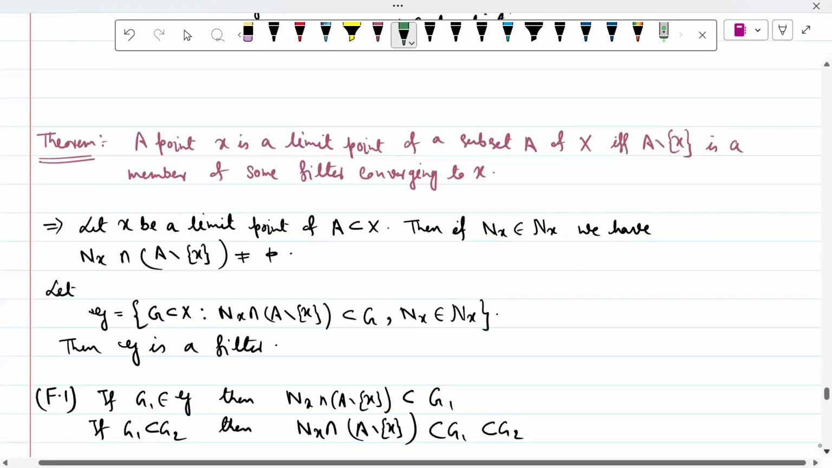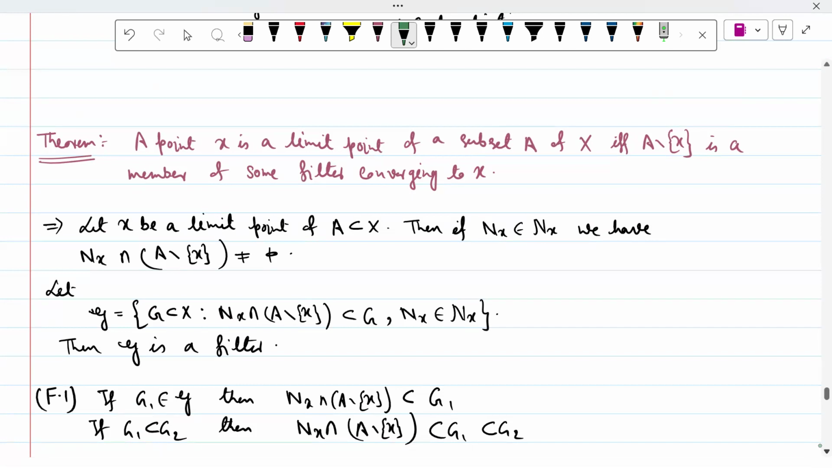Next theorem: a point x is a limit point of a subset A of X if and only if A minus x is a member of some filter converging to x. So again we prove this type of theorem in the next section. So let x be a limit point of A. So by definition, if N_x belongs to 𝒩_x, we have N_x intersection (A minus x) non-empty. So this is the definition of a limit point.